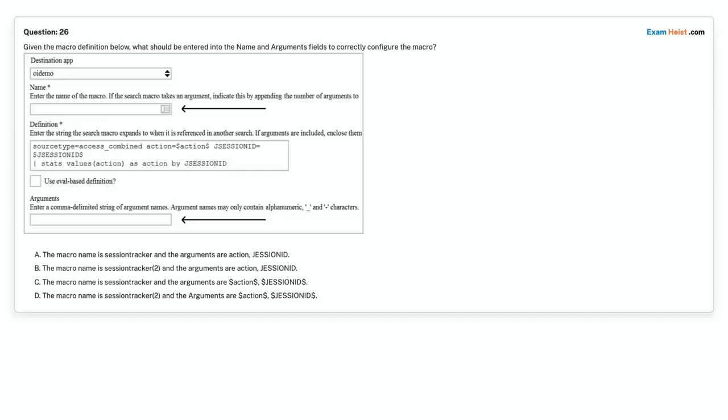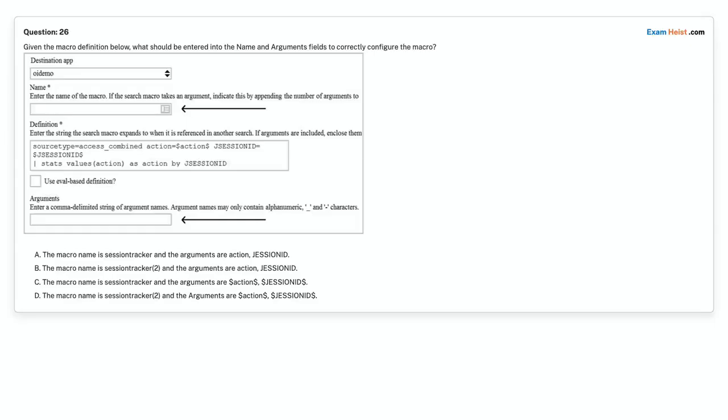Question 26. Given the macro definition below, what should be entered into the name and arguments fields to correctly configure the macro? Option A. The macro name is session tracker and the arguments are action, JSESSIONID. Option B. The macro name is session tracker 2, and the arguments are action, JSESSIONID.